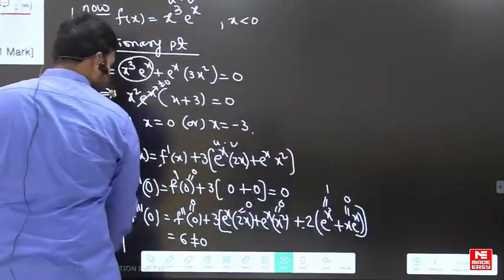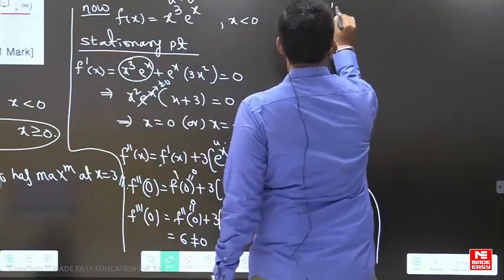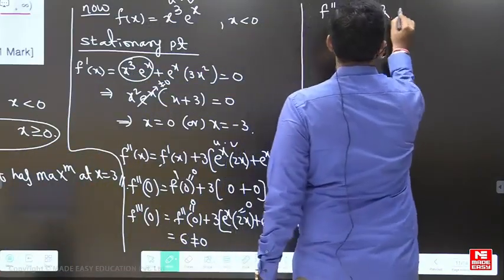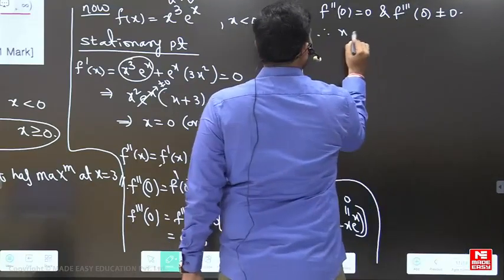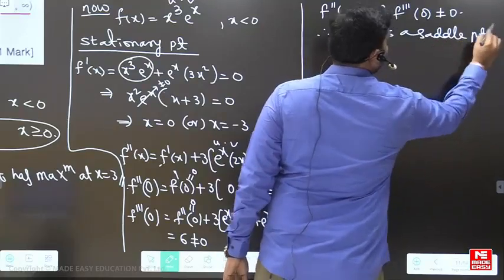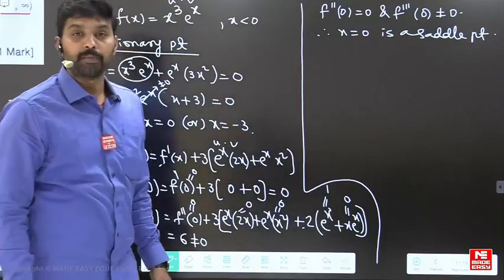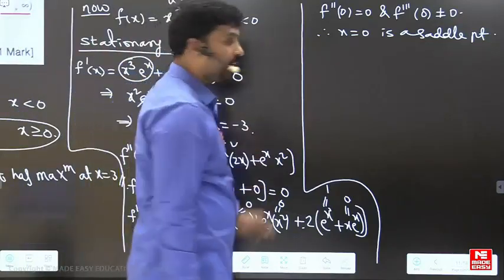Look at this carefully here. f double dash of 0 is 0 and f triple dash of 0 is not equal to 0. So therefore x equal to 0 is a saddle point. x equal to 0 is a saddle point. Hope you got it. Now we'll go for x equal to minus 3.